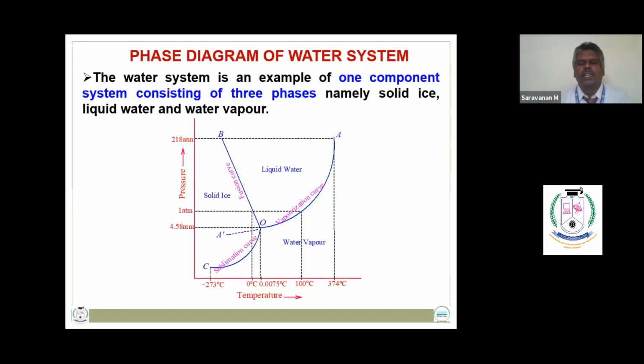The curve OA in the phase diagram is also known as the metastable equilibrium curve for supercooled water. Supercooling is cooling of water below its freezing point without separation of any solid crystals. It is highly unstable, so this supercooled water can be converted into solid ice by a slight air disturbance.